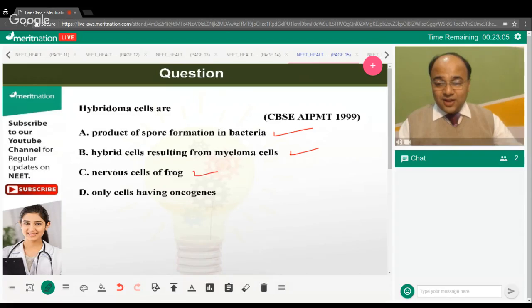Okay. Nervous cells of frog or only cells having oncogenes. And the correct answer over here, Nirupma, you are absolutely right. It is hybrid cells resulting from myeloma cells.